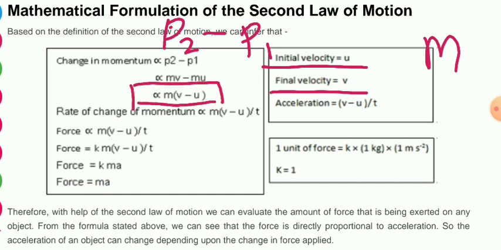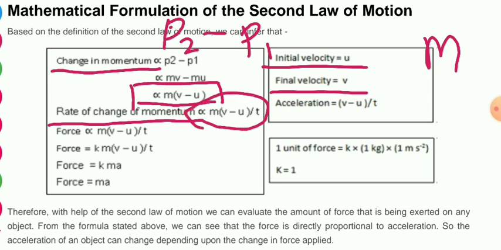Now, this was the change in momentum. For calculating the rate of change, we have to involve time here, so that will be m into (v minus u) by t. The change in momentum is m into (v minus u), so the rate will be that divided by time, that is m into (v minus u) by t. You know this is the formula of acceleration.